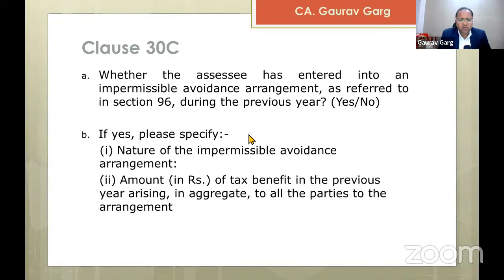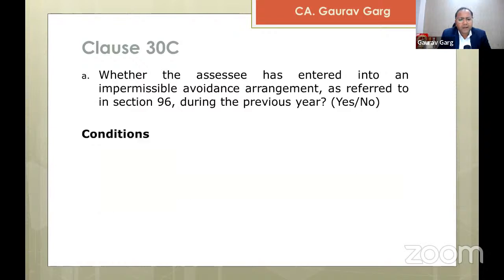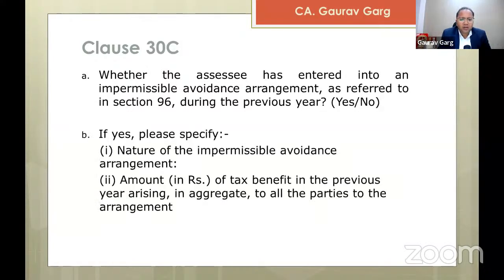You give yes or no, and if you say yes, you need to give the following details: specify the nature of the impermissible avoidance arrangement and the amount in rupees of tax benefit in the previous year arising in aggregate to all the parties to the arrangement.